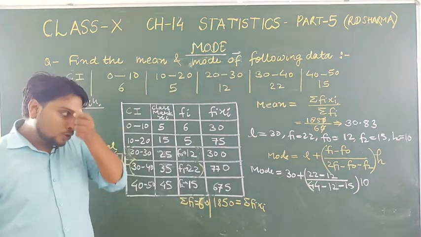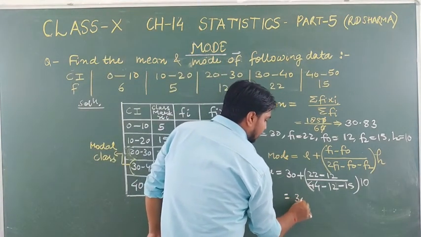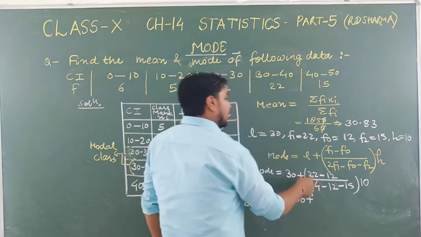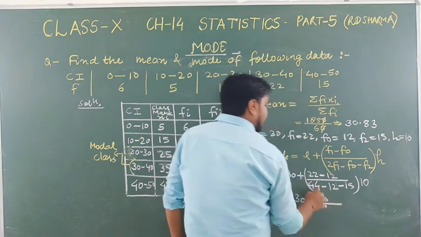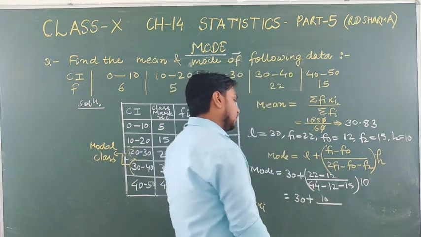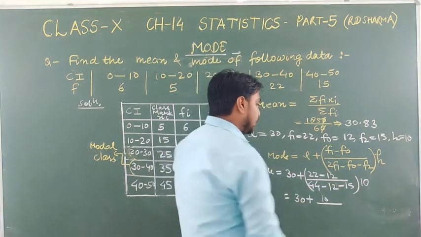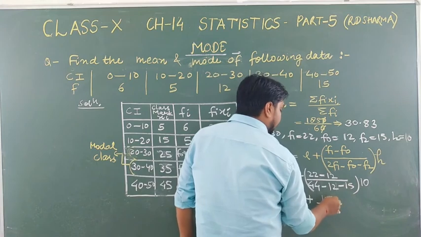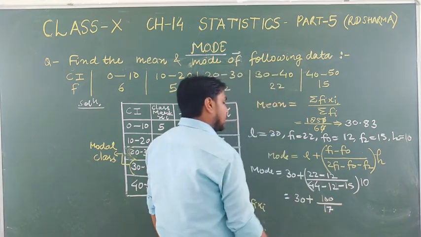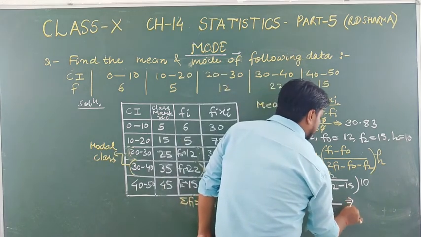So the value of mode will be 30 plus 22 minus 12, which is 10, over 44 minus 12, which is 32, 32 minus 15, which is 17. And 10 into 10 is 100. So 100 upon 17.